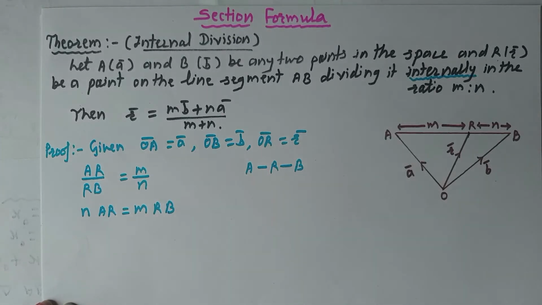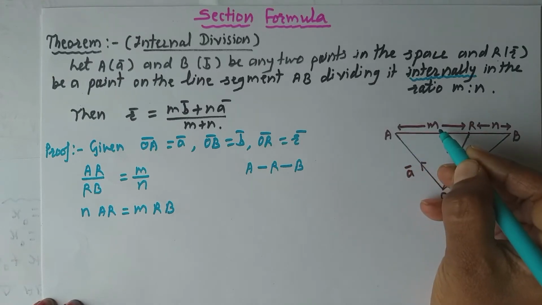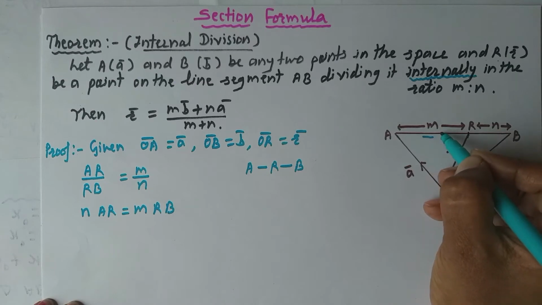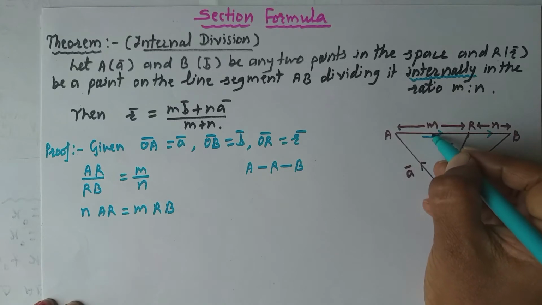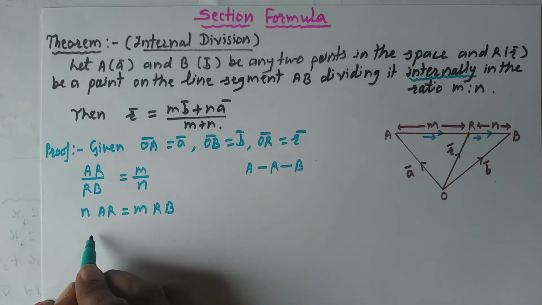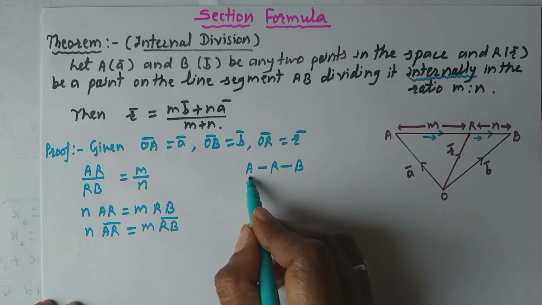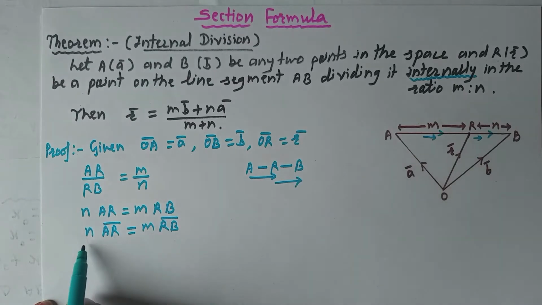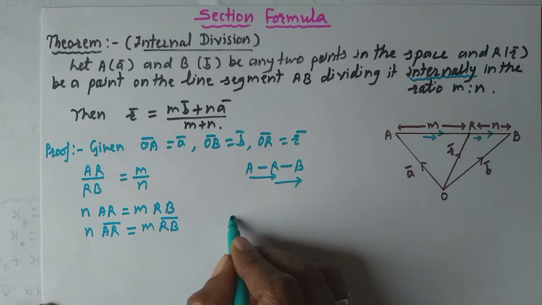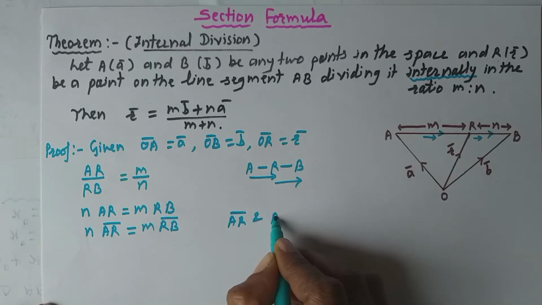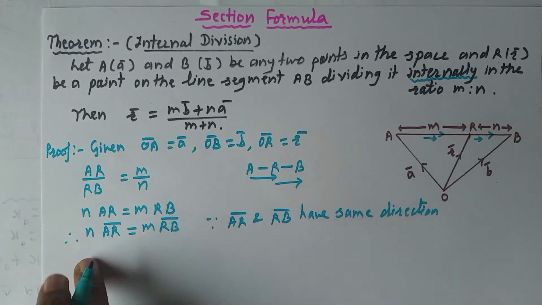Now see here this AR. Which direction is this AR? We are going from A to R, meaning direction is like this, and R to B. Direction is like this. Now therefore I can write this, because here we are going from A to R and R to B. Therefore I am writing this in terms of vectors. They have same direction. You can write down AR and RB have same direction. Therefore, I am writing this.